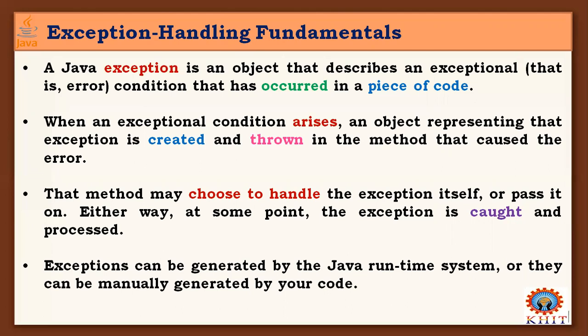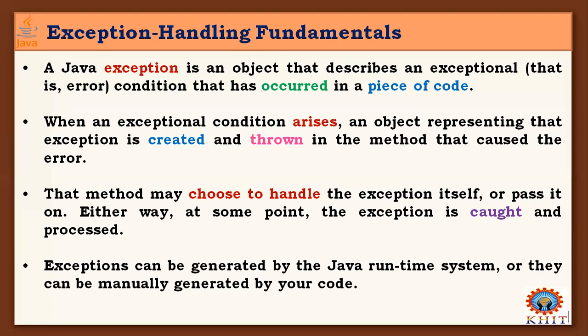Whenever exceptional conditions arise in our program execution, an object representing that exception, based on its type, is created and thrown in the method that caused the error. The exception may occur and be thrown automatically based on the situation.